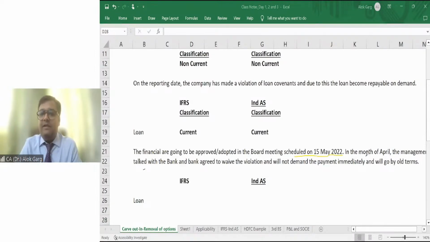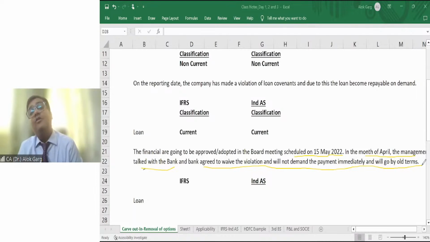In the month of April, the management talked with the bank, and the bank agreed to waive the violation and will not demand the payment immediately and will go by the old terms. So when the company had made a default on the reporting date 31st March, prior to approval of the financial statements in the 15th May 2022 board meeting, the management of the company discussed with the bank, and the bank agreed that okay, I'll not demand payment right now and I'll go by the old terms, meaning I will demand payment on 31st March 26 only, right?